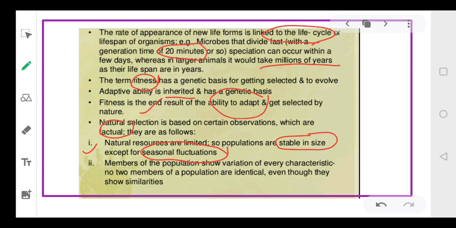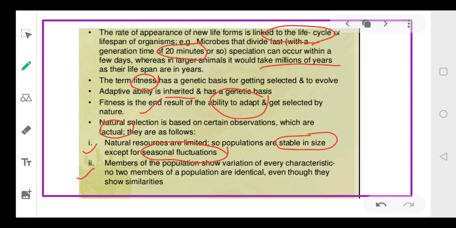Seasonal fluctuation means if there is a breeding season, suddenly you will find there is an increase in the number of individuals, while you will find that the size of the population is nearly same. As I said, this is a factual thing.